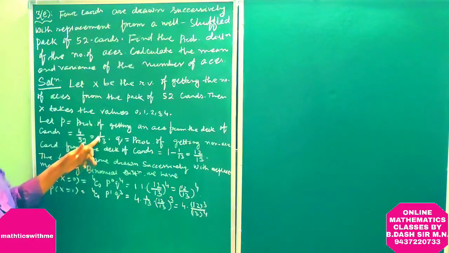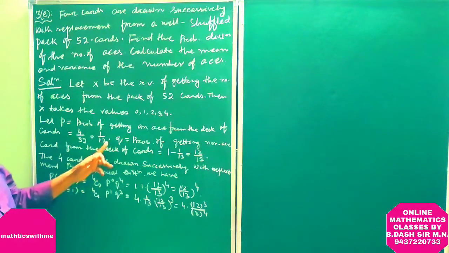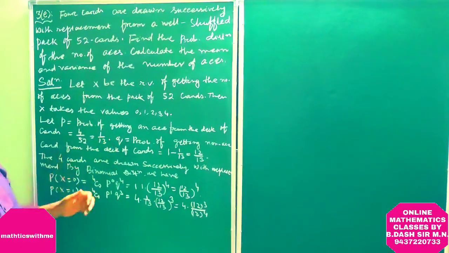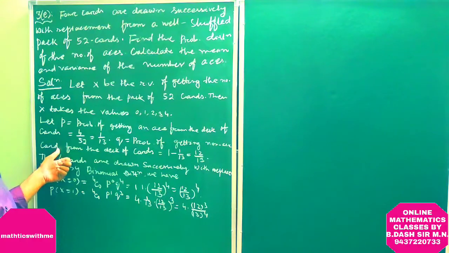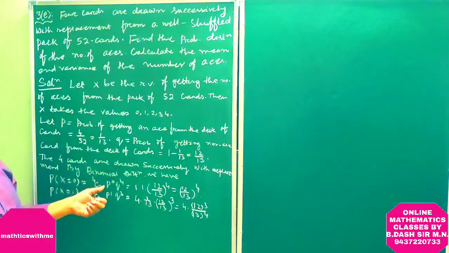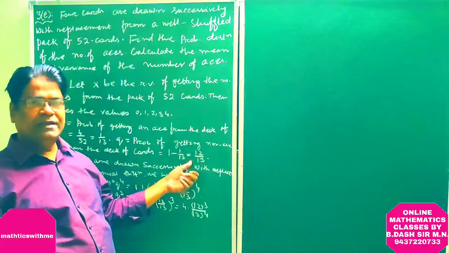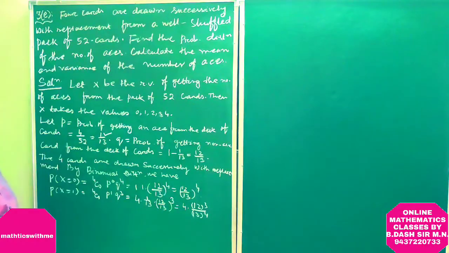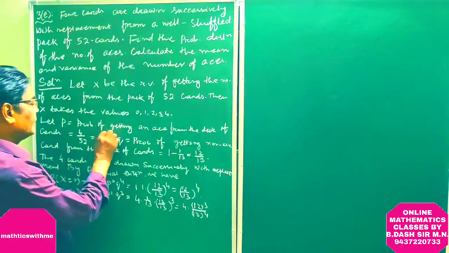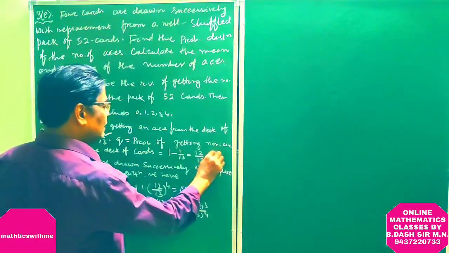So 4 by 52 is equal to 1 by 13. Q, the probability of getting non-ace cards from the deck, is equal to 1 minus 1 by 13, which is 12 by 13. So we get P equal to 1 by 13, Q equal to 12 by 13.